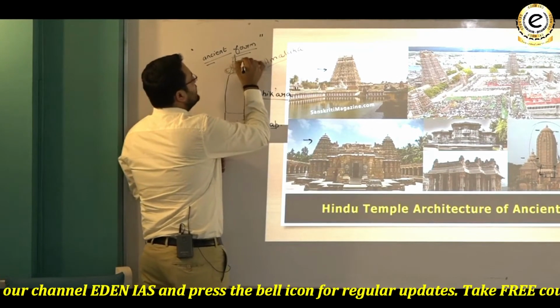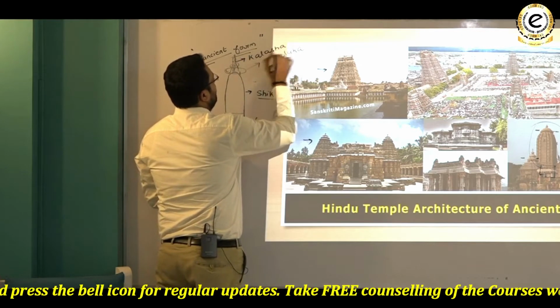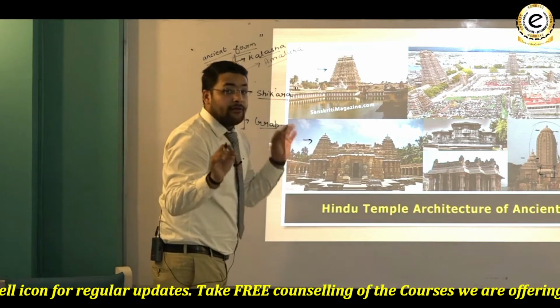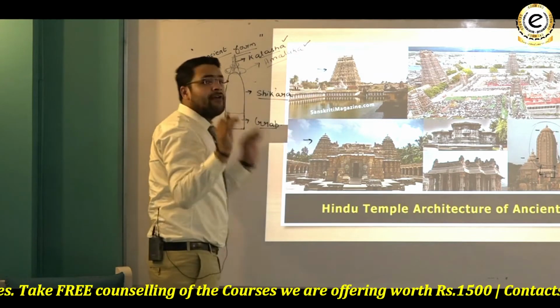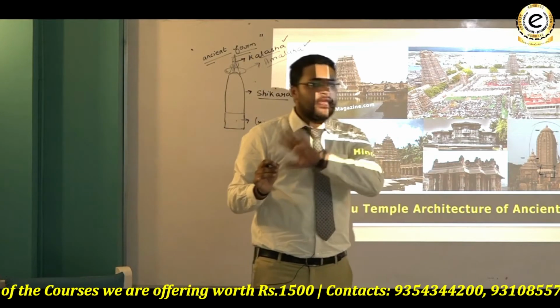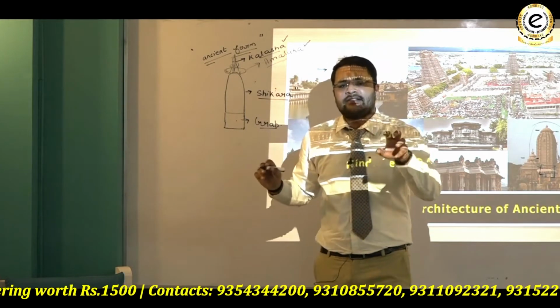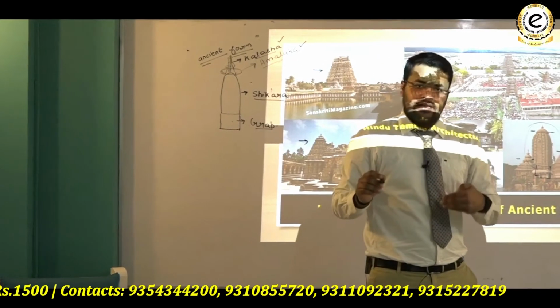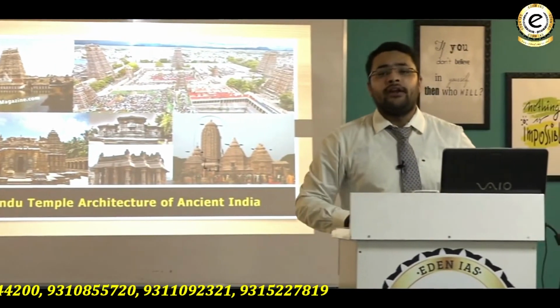This top is called Kalasha. However, features like Kalasha and Amalaka are very much common in northern temple architecture. We do not see any form like Kalasha or Amalaka as far as southern Indian temple architecture is concerned. I am talking about the Dravidian.